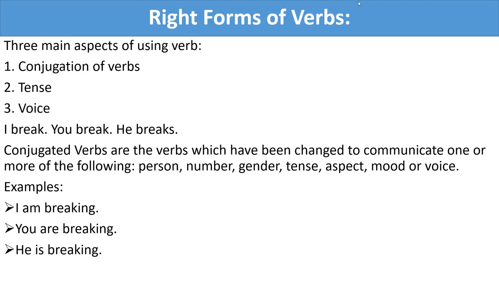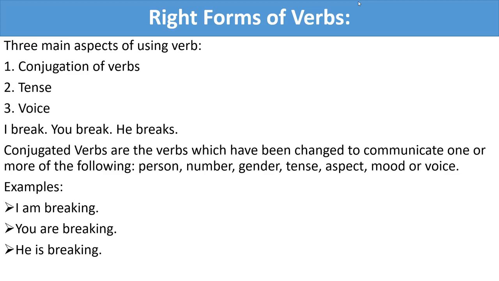You break. You is the second person singular number and here we use the verb in its main form. Then he breaks. He is the third person singular number. You have to use S or ES. You have to add S or ES with your main verb.